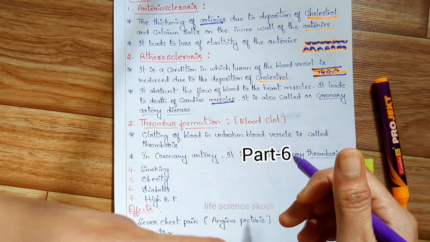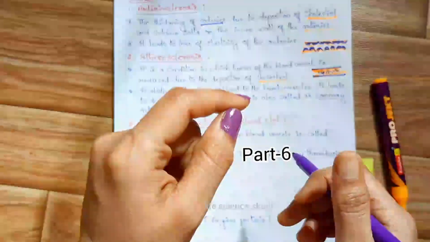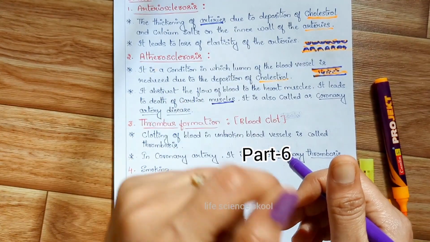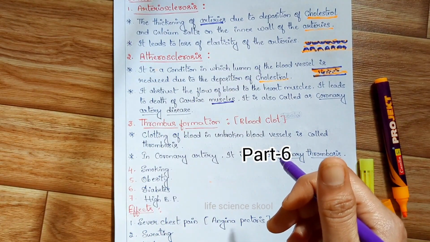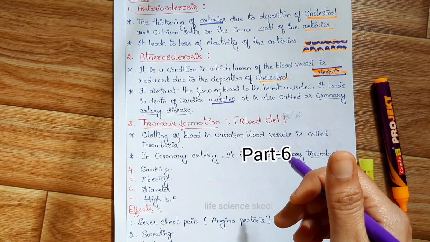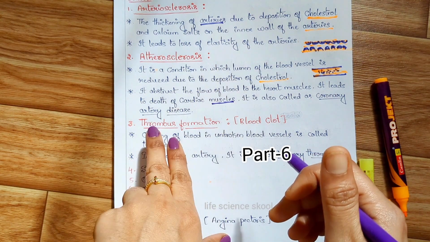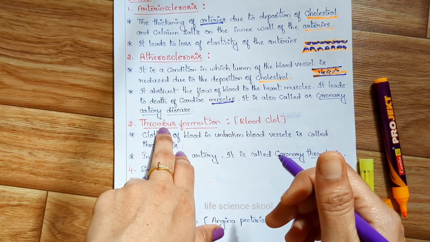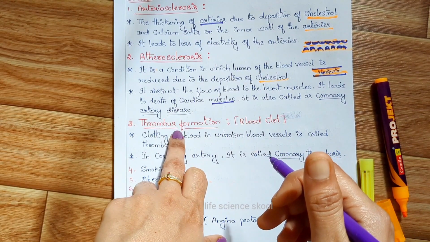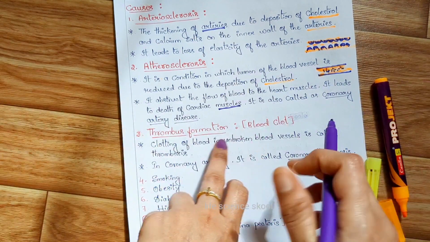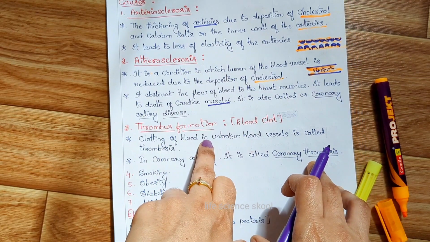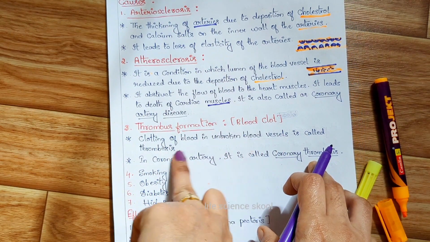Okay. So how the thrombus is going to form, that I have explained in the previous video. If you didn't watch that video, please watch it, so that could help you to understand the mechanism of blood clotting if you are interested. Thank you. Let us continue with the third reason for the myocardial infarction, thrombus formation, that is blood clotting. What happens? The clotting of blood in unbroken blood vessels is called thrombosis.